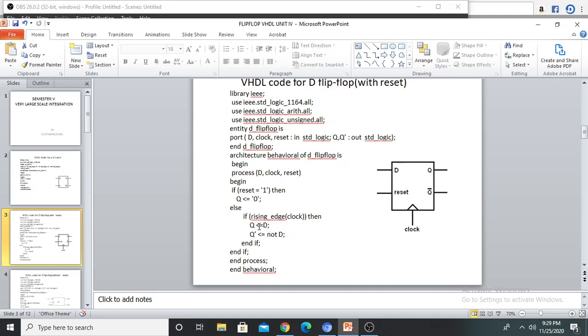So Q <= D. Q bar is the complement of Q, so Q bar <= not D. Here I am closing the if statement. Next I am closing the if statement of reset. Next I am closing the process statement. In the last line I am closing the architecture. So end behavior. Behavior is the architecture name.